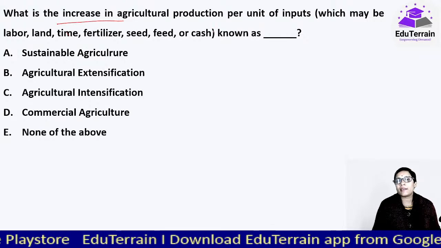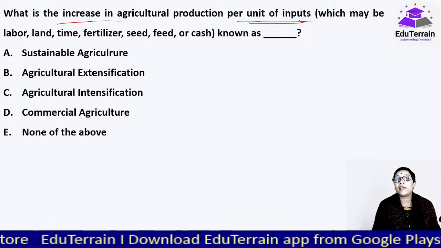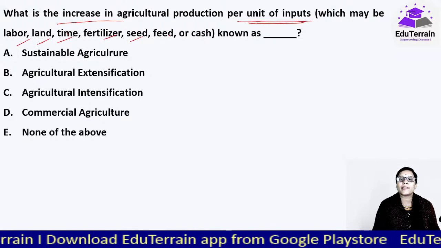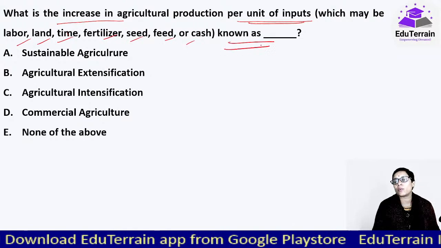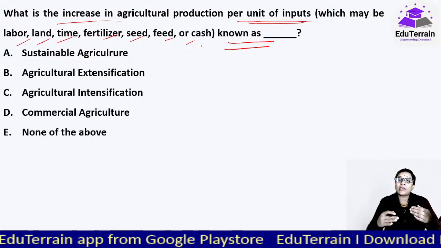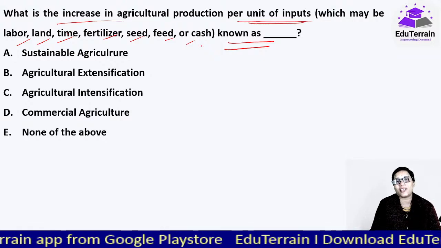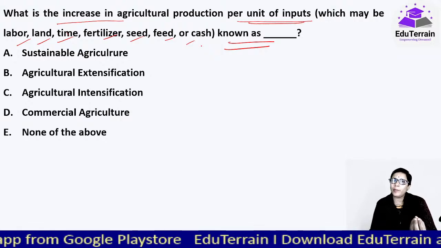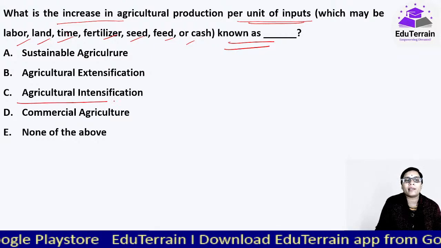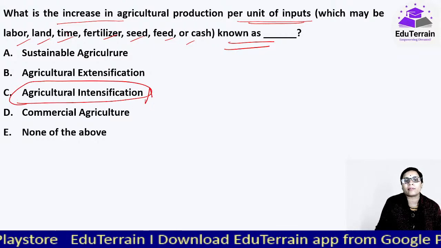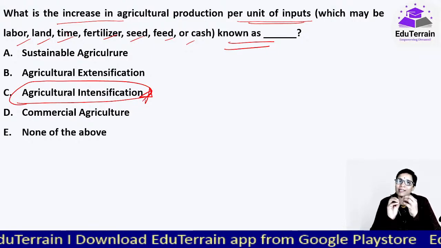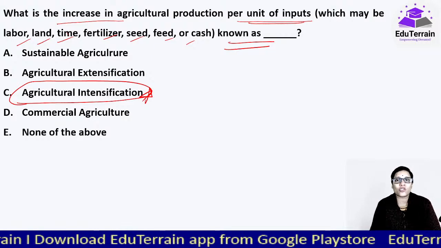What is the increase in agricultural production per unit of inputs, which may be labor, land, time, fertilizer, seed, feed, cash, anything, known as? That is, we are increasing the production per unit. That is, we are intensifying agriculture. In simpler terms, जो यहाँ पे दिया है उसी को intensify. Obviously, it would be agricultural intensification. So question में ही answer है actually. The only thing is terminology. Earlier question also was like that.